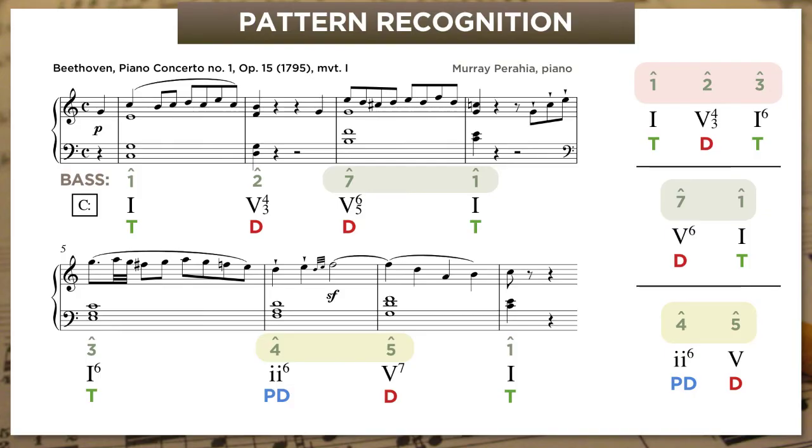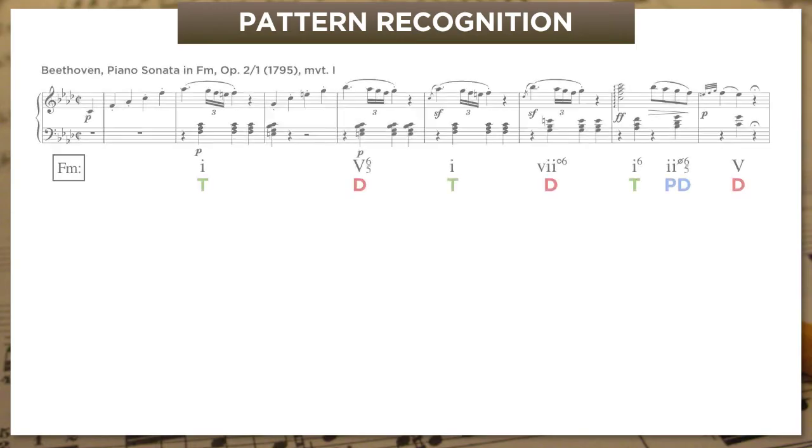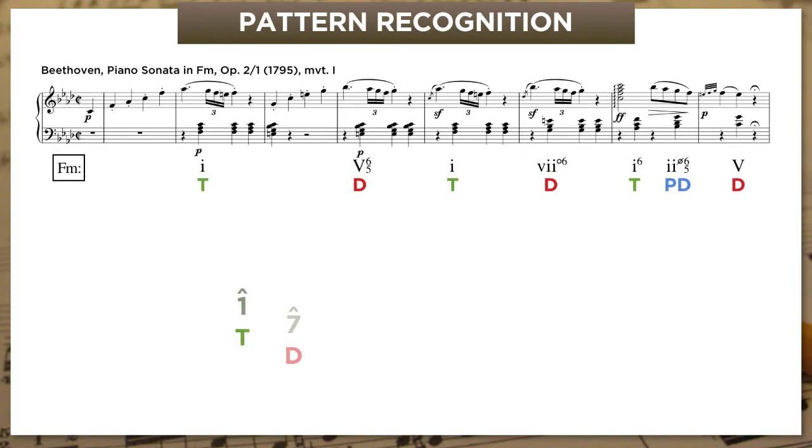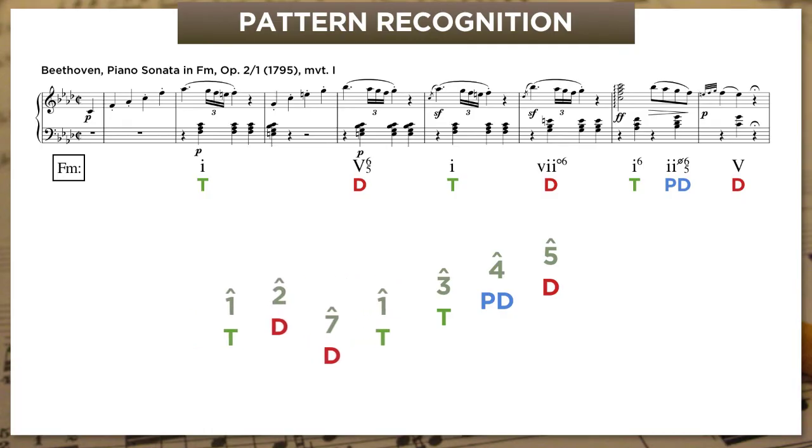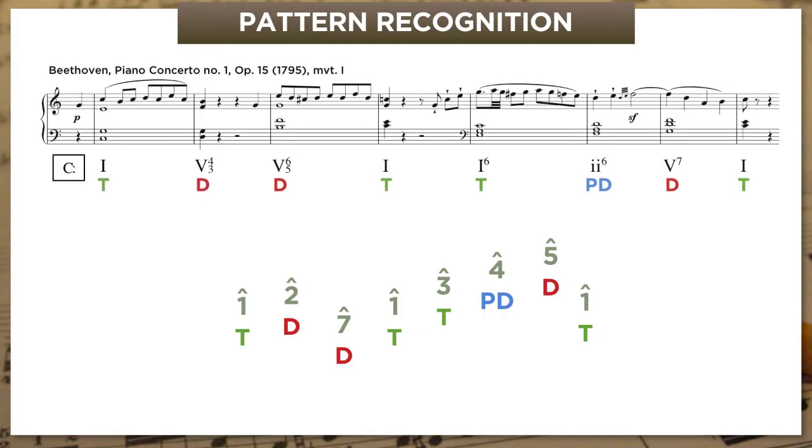Now let's take a step back and compare these last two examples in a slightly broader sense. So here's the F minor sonata again, and here's its bass line. With just 2 small tweaks, you take scale degree 2, move it back a few chords, and then tack a tonic on the end, and suddenly we've got the bass line of the piano concerto.